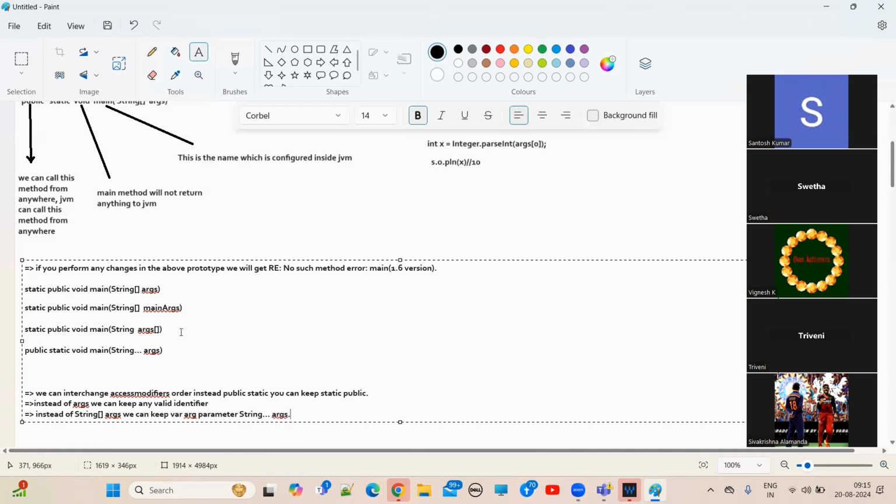So these are the things we can keep, guys. Another one: we can declare the main method with the below modifiers also.